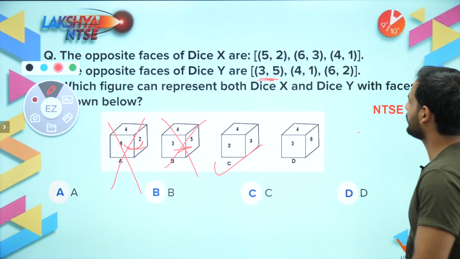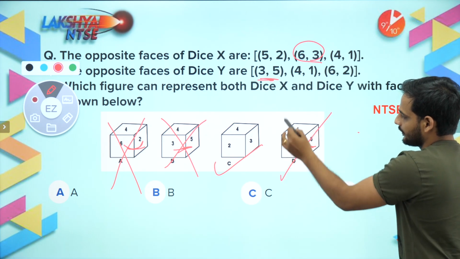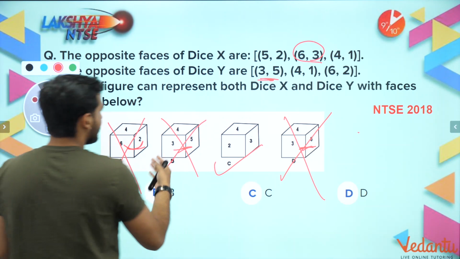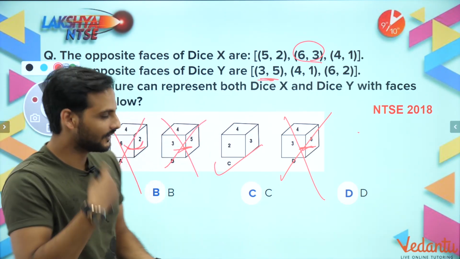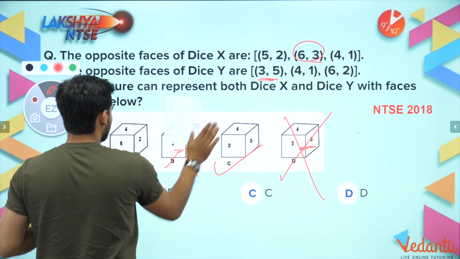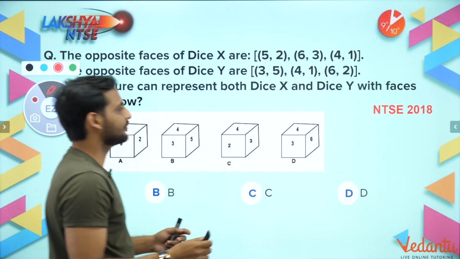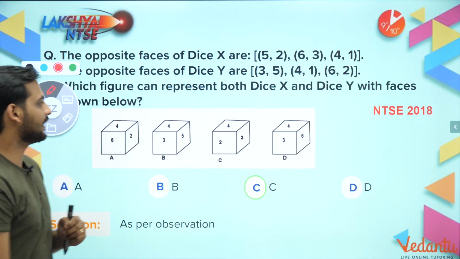Here, why D is wrong, beta? Because it is shown 6 and 3 are opposite, but here 3 and 6 are adjacent. So option C is the correct answer. Just you have to check that opposite faces should not be adjacent. Correct? So just the simple brain, if you will use simple thinking, you will get your answer. Okay, the topic is very easy. Just assume, imagine properly. Okay, let's move to the next question.